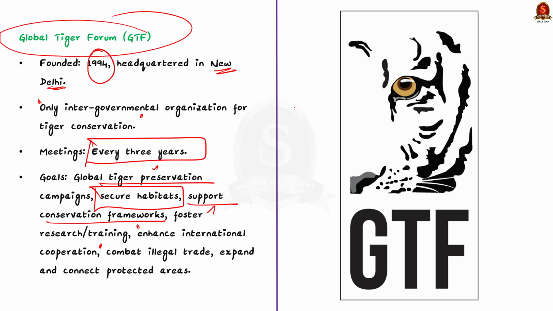See, this is all regarding the discussion. In this discussion, we saw about 2 bodies called IBCA and Global Tiger Forum. This is all regarding the discussion.